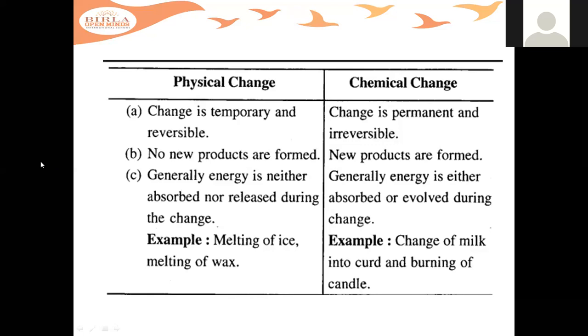For example, I have already told you the example of a rubber band. If you just pull a rubber band, elongate it, and you leave it, it comes back to its normal position. So it is happening physically, you are doing it with your hands, isn't it? And it is a temporary change. You cannot change it permanently.